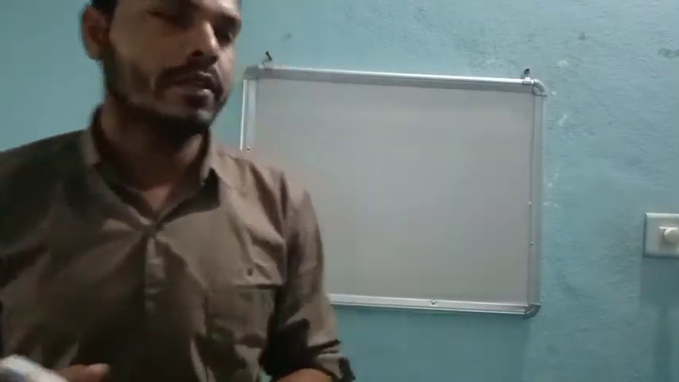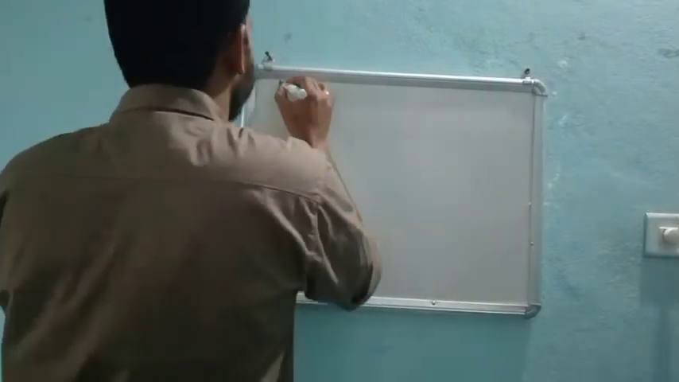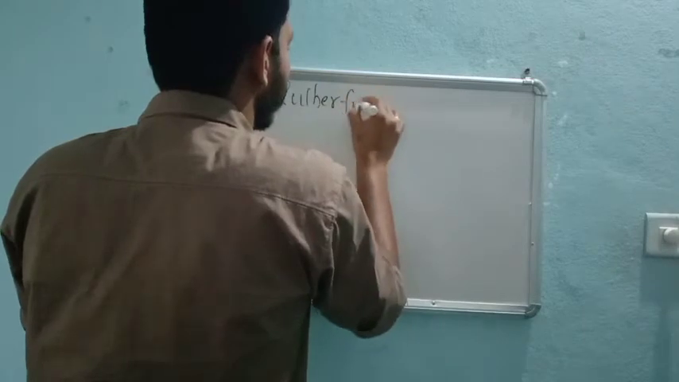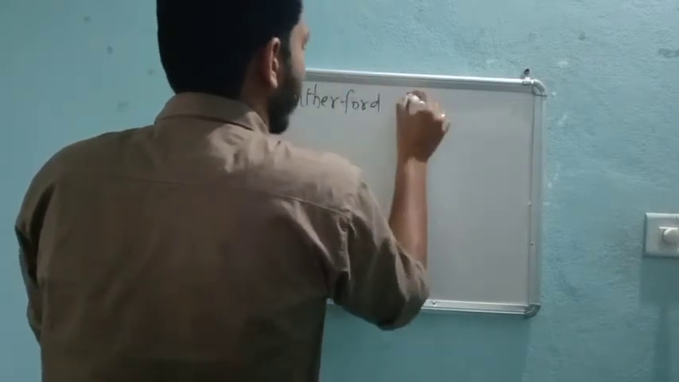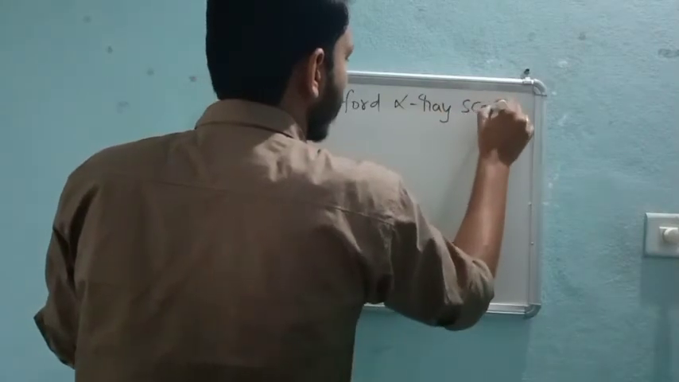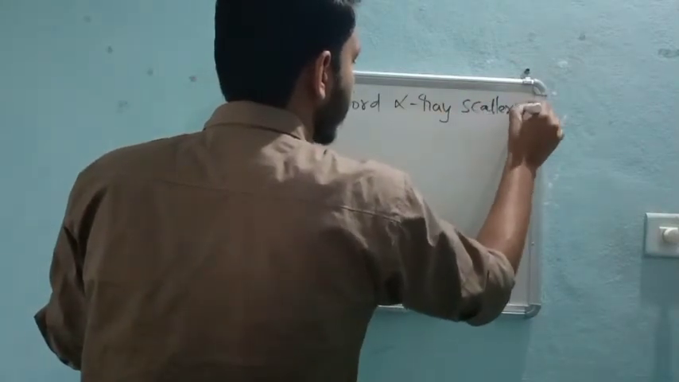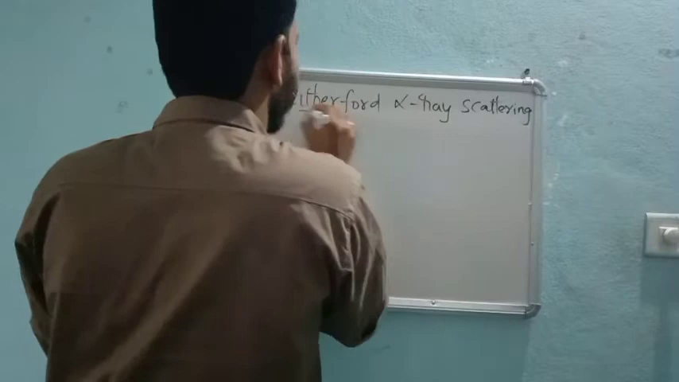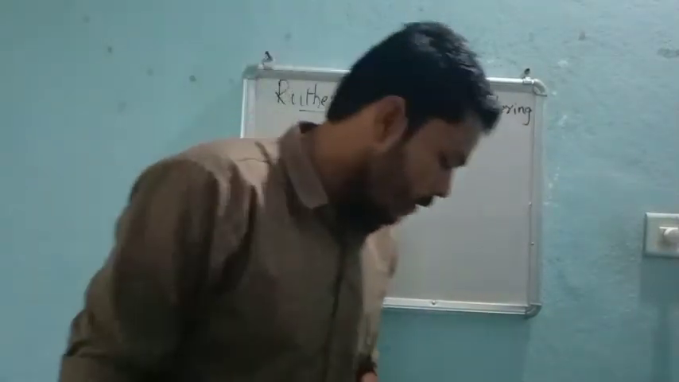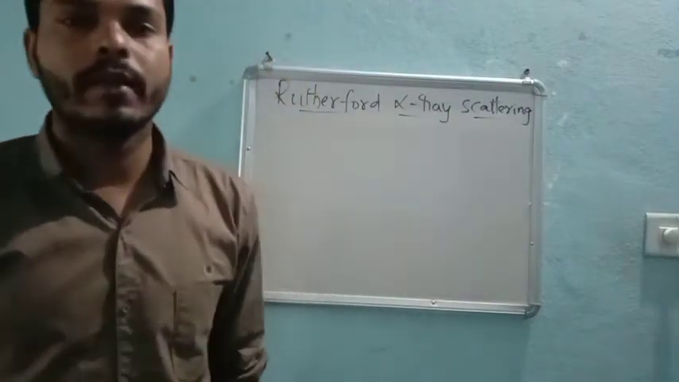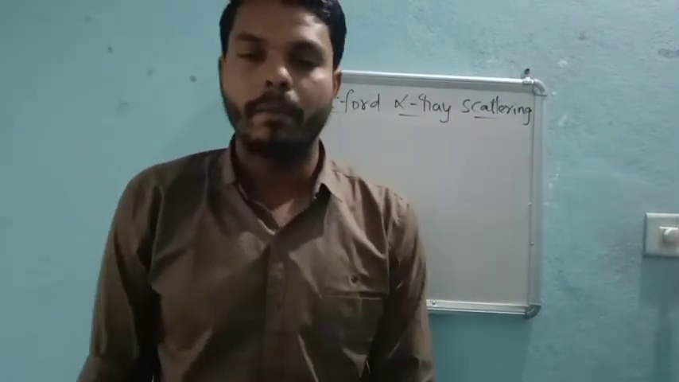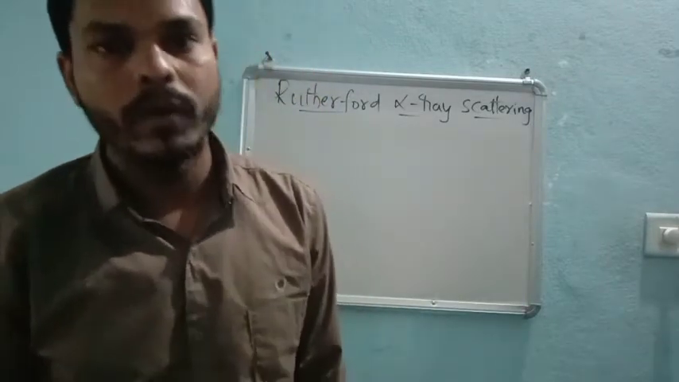So next is Rutherford's alpha ray scattering. Very important. Rutherford's alpha ray scattering experiment, also called the scattering experiment. So what is this, and what are we going to study with the help of Rutherford's alpha ray scattering? That is the main important thing to study now.